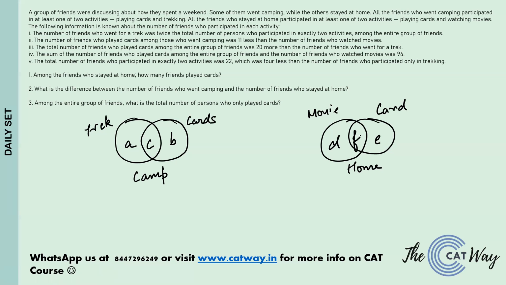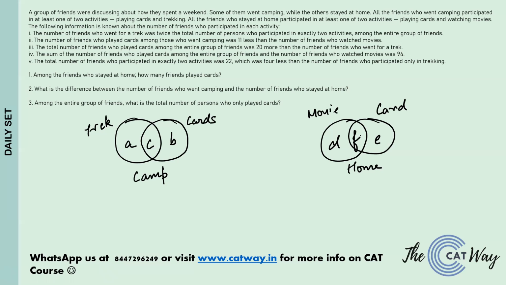Now we can move towards the 5 points that have been given to us. The number of friends who went for a trek was twice the total number of persons who participated in exactly two activities among the entire group of friends.